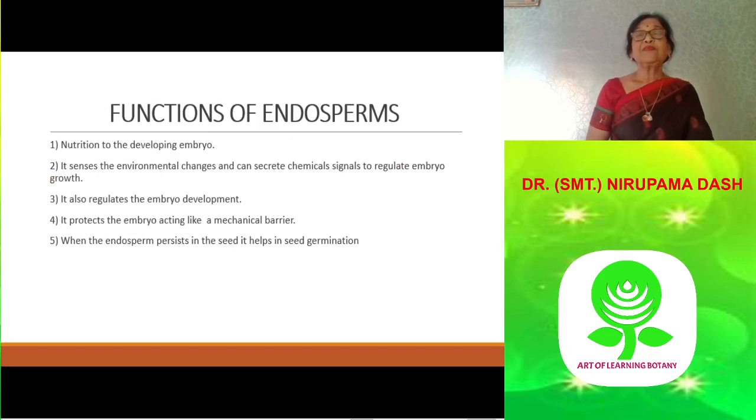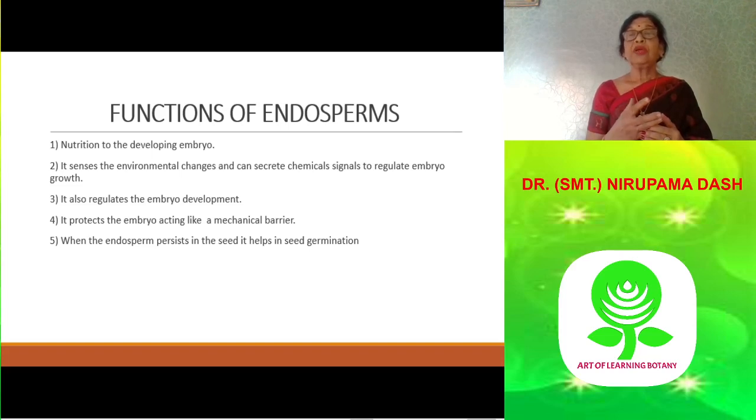Then coming to the function of endosperm, how it benefits the plant during the development of the embryo. It is very nutritive in nature, and it provides nutrition to the developing embryo. It also senses environmental changes by secreting certain chemicals, and thereby regulates embryo development. It also protects the embryo by acting as a chemical barrier during seed germination.